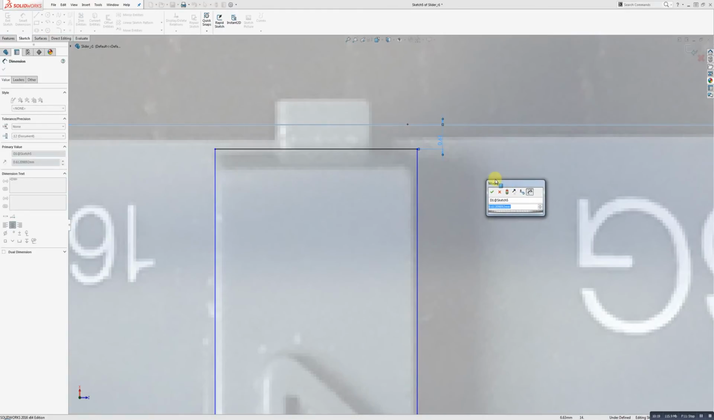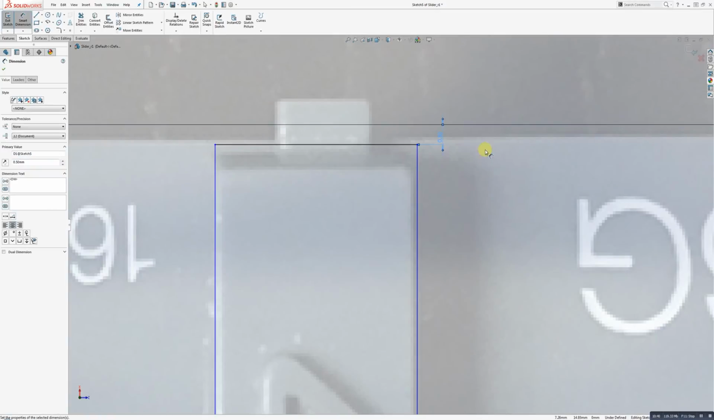And then on my model, I'm going to very carefully take my calipers and try to measure how far away is that edge from the edge of the bottom plate. And it is small. It is like 0.5 millimeter. Okay. So I'm going to set it to 0.5. All right. There we go.